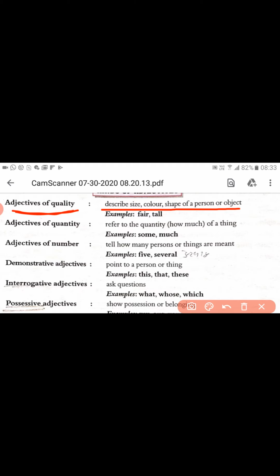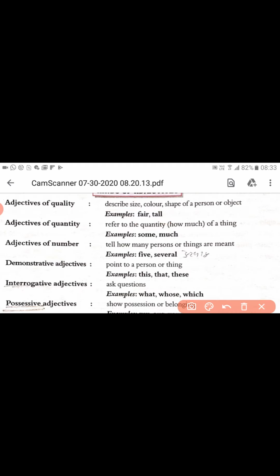Is that clear? The very first kind of adjective is the adjective of quality, which describes the size, color, shape of a person as well as an object. Whenever we talk about its color, shape, size, the word we use in the sentence to describe that thing becomes an adjective of quality. For example, fair, tall. All these words describe the quality of a noun, object, or person.